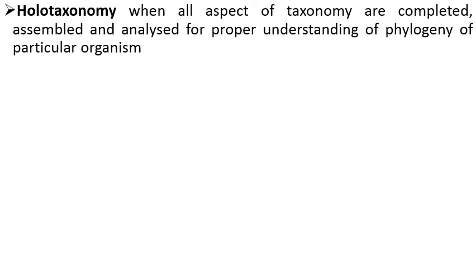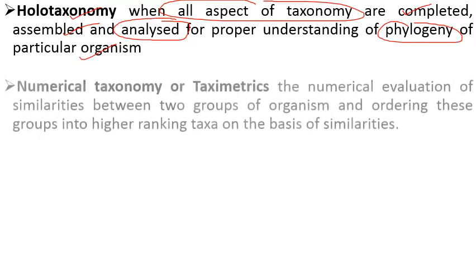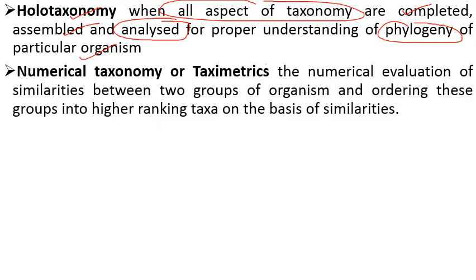Next important term is holotaxonomy. So it includes all the aspects of taxonomy which are completed, assembled, and analyzed. So सभी तरह के जो information है उसको collect किया जाता है, then it is assembled and analyzed for the proper understanding of evolutionary history of an organism. Next comes numerical taxonomy or taximetrics.